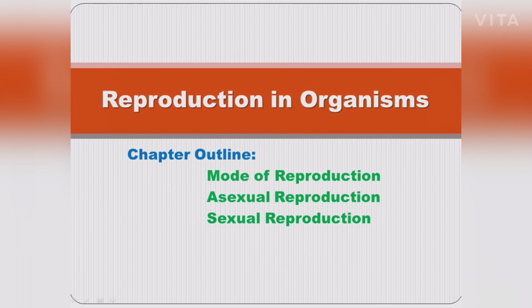Incomplete parthenogenesis is found in some animals in which both sexual reproduction and parthenogenesis occur. Example, in honeybees, fertilized eggs develop into queen and workers, whereas unfertilized eggs develop into drones, males.